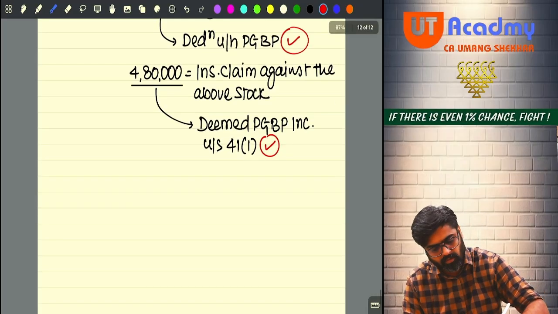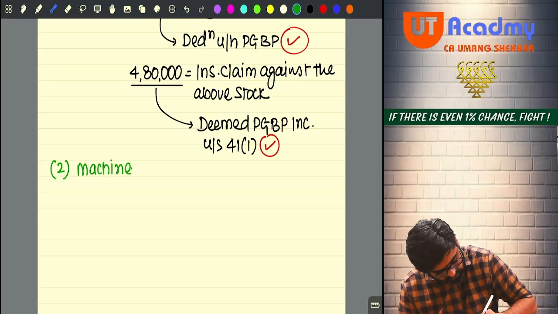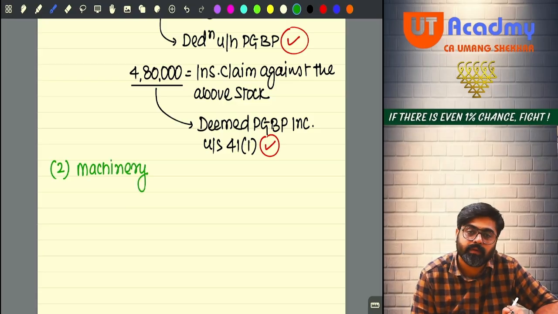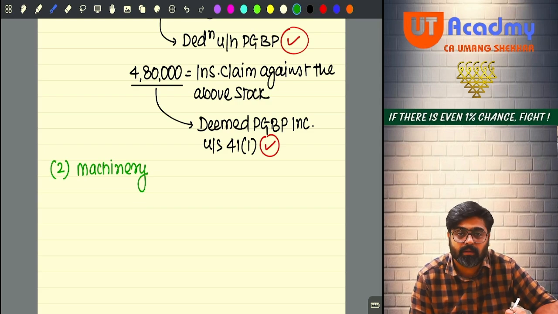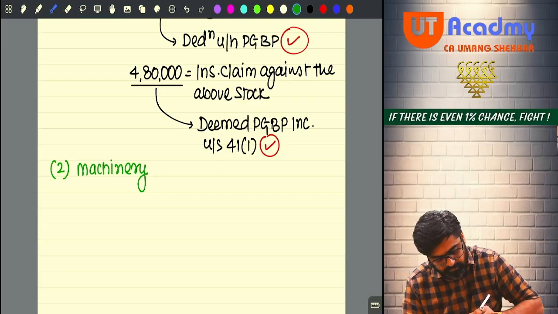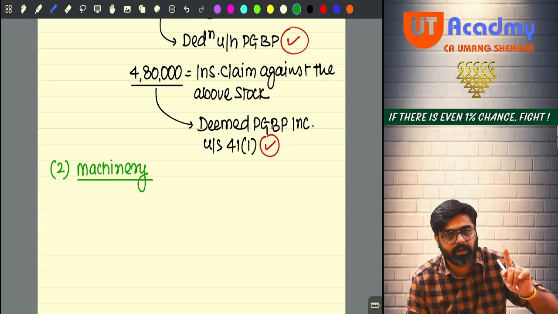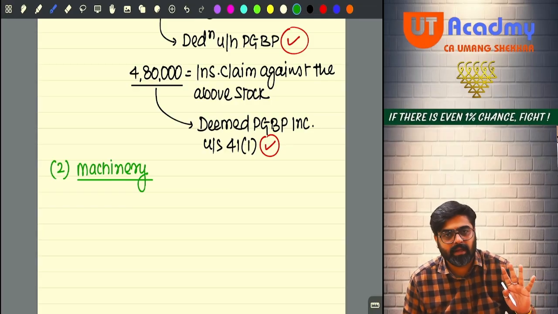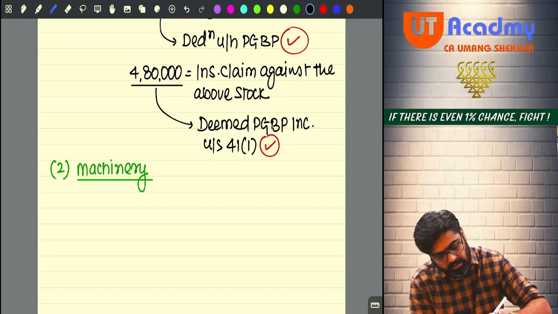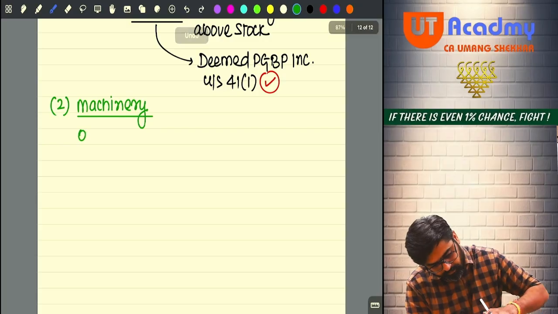Now, the second thing was machinery of the business. The machinery which was a depreciable asset of the business, even that machinery was lost by fire. So machinery is lost during this year, meaning that there was some opening WDV of the machinery. Tell me yes or no. There was some opening WDV.